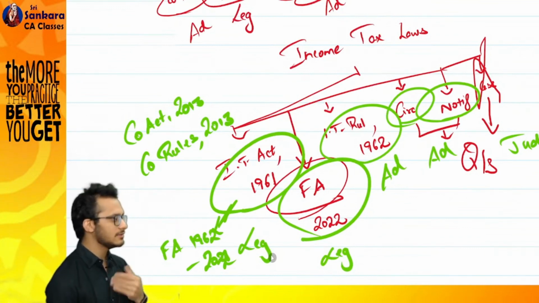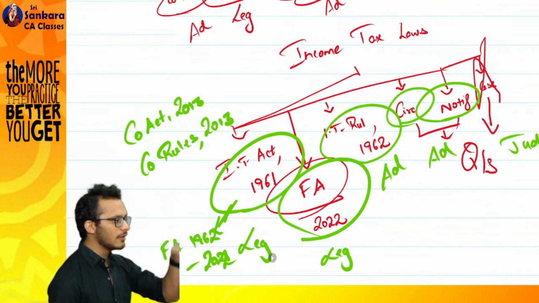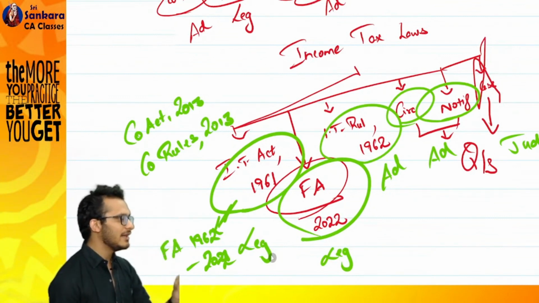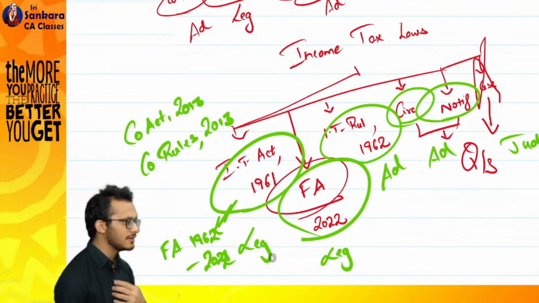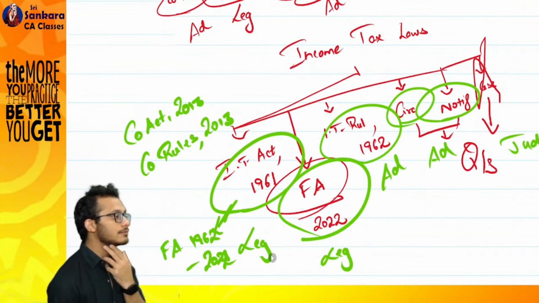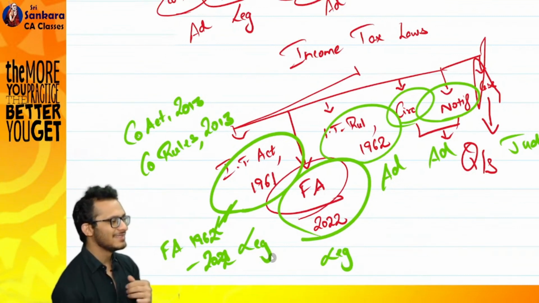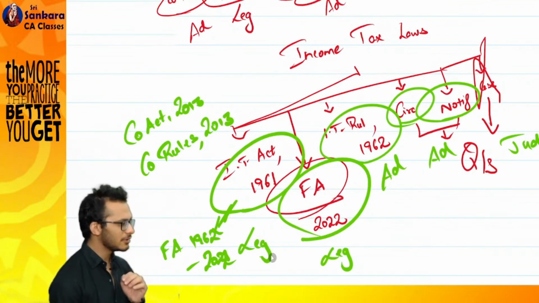What we'll do, scholars like us, CAs, other lawyers and all, will sit on the bill. We will analyze the bill and see if there are some errors, English error, understanding error, drafting error, something missed out, and we'll give it back to them. We'll give it to the government, meaning Ministry of Finance.